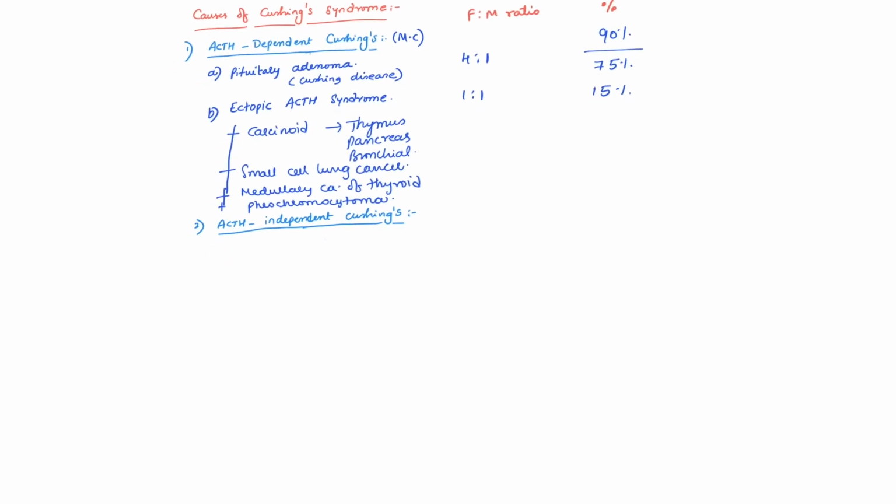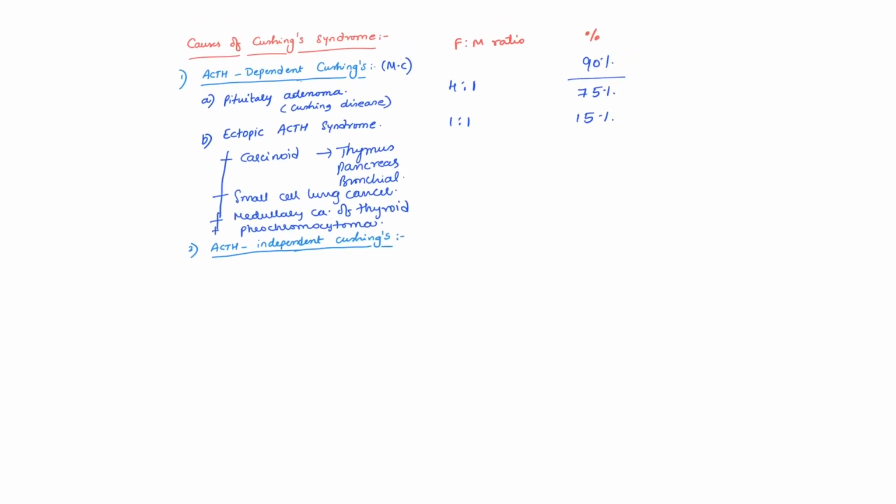Coming to the next category, ACTH independent Cushing's, that is direct production of cortisol from the adrenal gland itself. So this could be because of adrenal adenoma, adrenocortical adenoma, or adrenocortical carcinoma, or other rare causes.